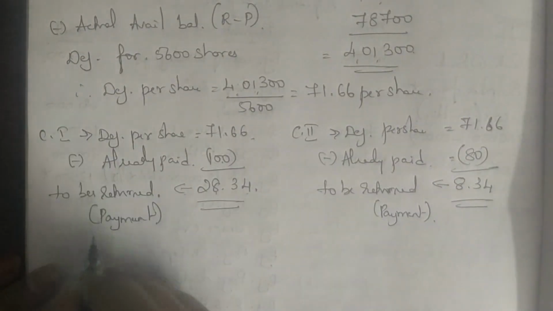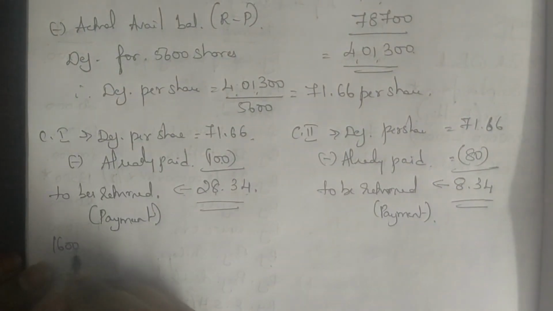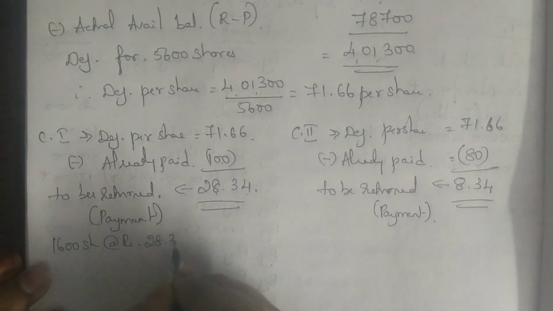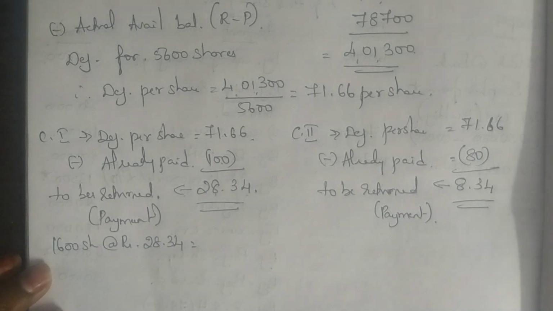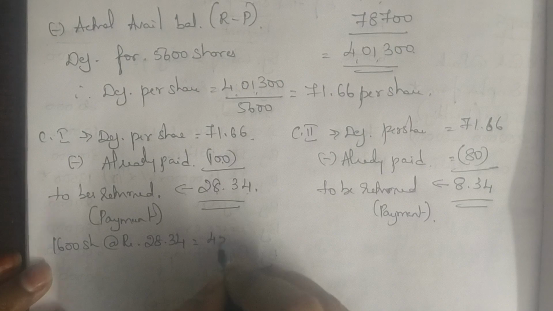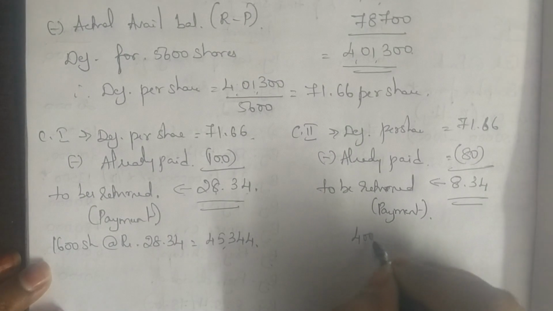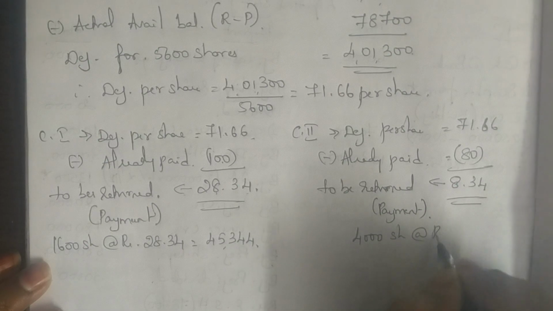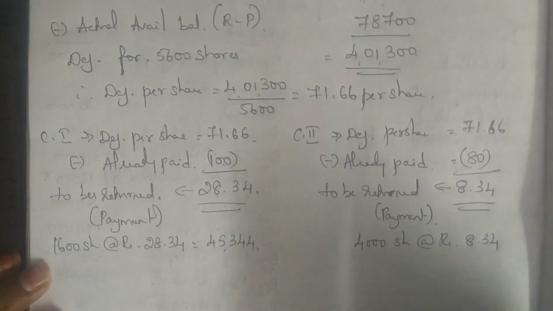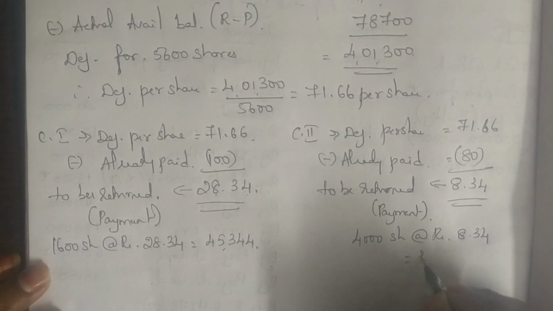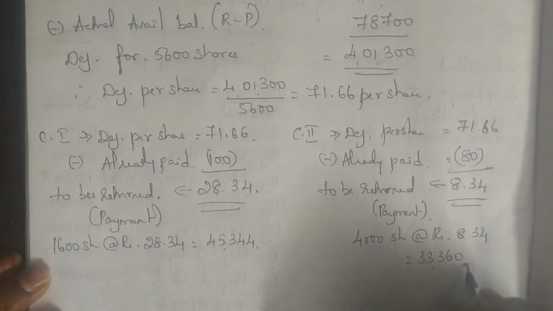Okay. So how many shares for class 1? 1,600 shares at rupees 28.34. So 1,600 into 28.34, you will get 45,344. This side, 4,000 shares at rupees 8.34. So 4,000 into 8.34 is 33,360. Okay, so coming back to the format.